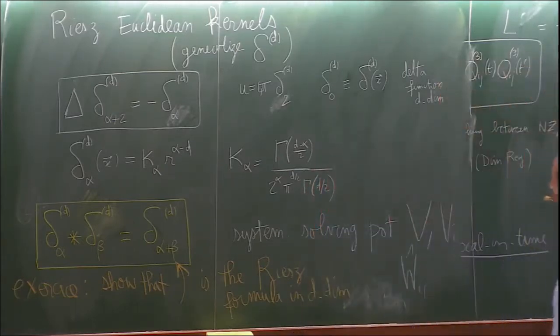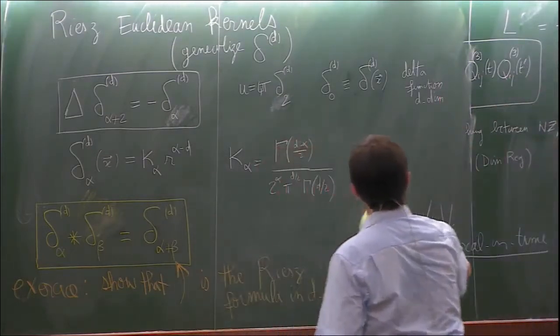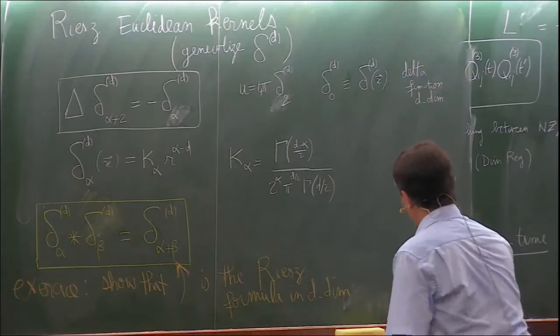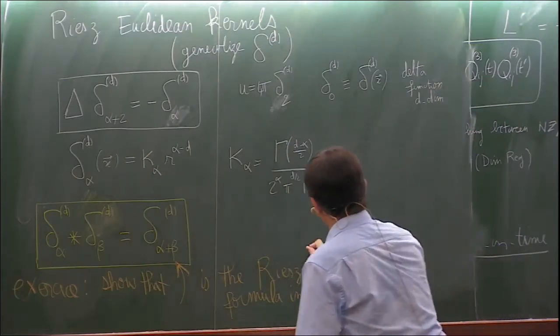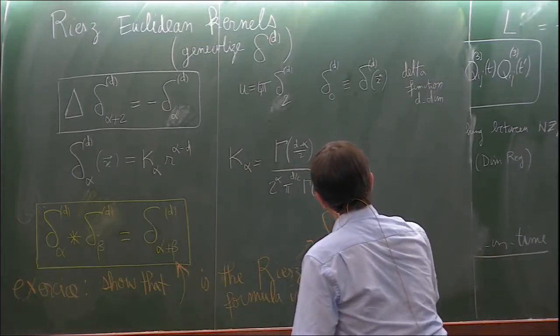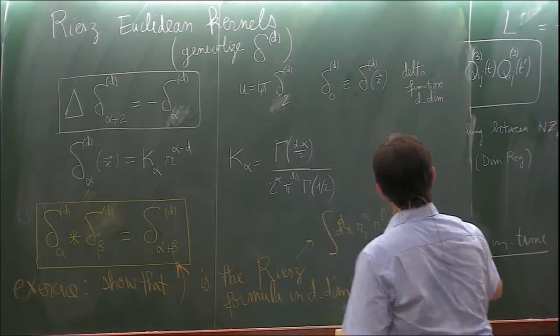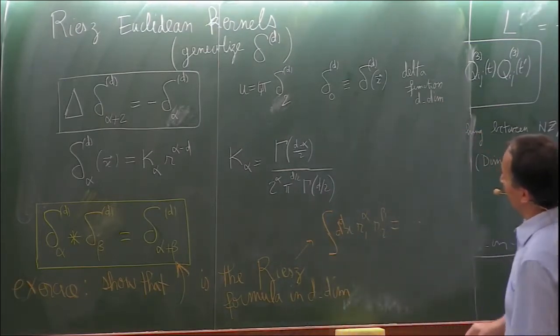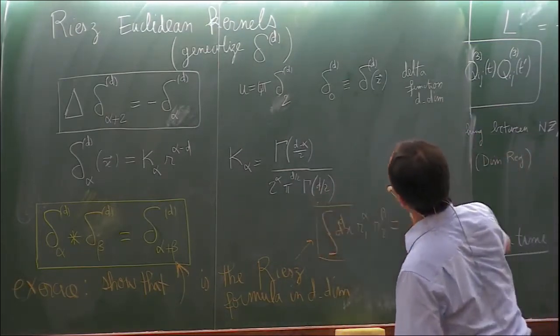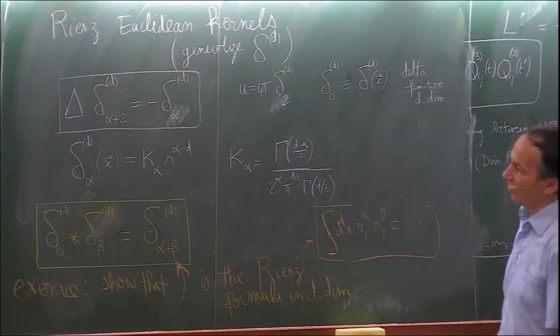You remember the Riesz formula that I was writing before? That is something like the integral of d^d x r1^alpha r2^beta is equal to something in some closed form expression, which is a formula that we use all the time in order to compute the Fokker action.